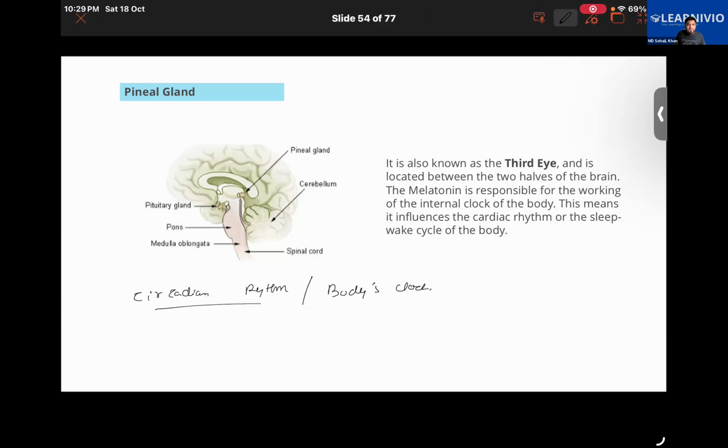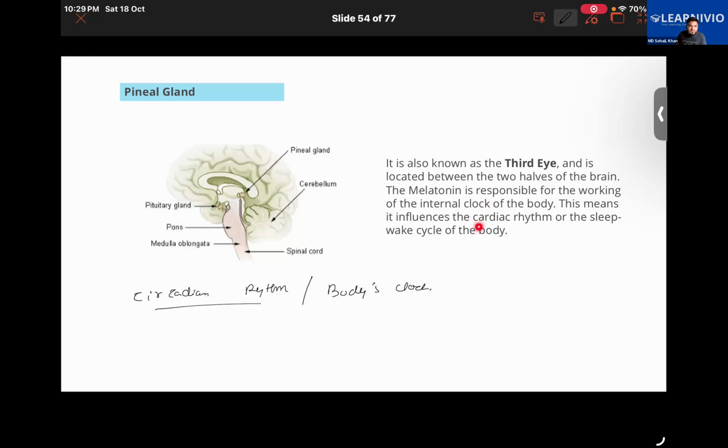Our internal system operates on a 24-hour cycle, and that also influences our physiological processes. This rhythm is controlled by the pineal gland, which secretes the hormone melatonin. Melatonin helps in maintaining the sleep and wake cycle.